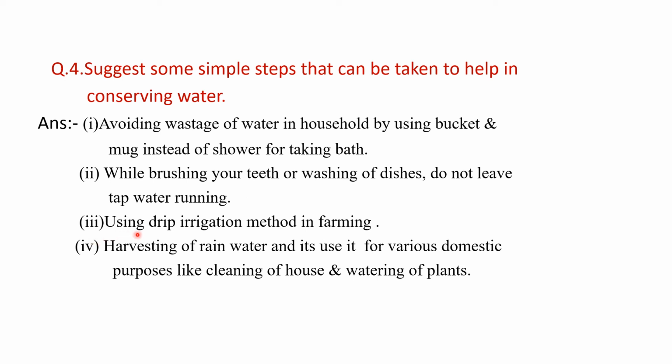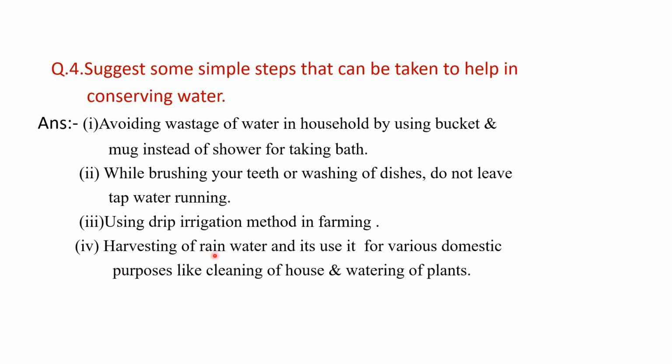The third is the use of the drip irrigation method in farming. This is a very modern method of farming used where there is water scarcity. A network of pipes is laid, and after every one or two feet there is a very small opening, and the water comes out in the form of minute droplets. That is used for irrigation. The only problem here is that the crop must be grown in a well planned manner.